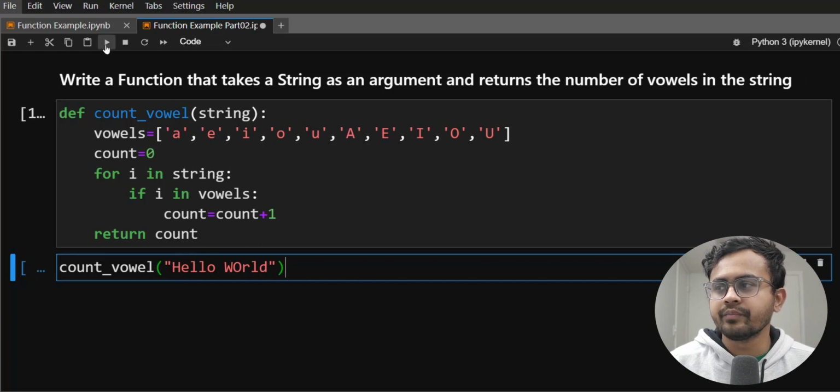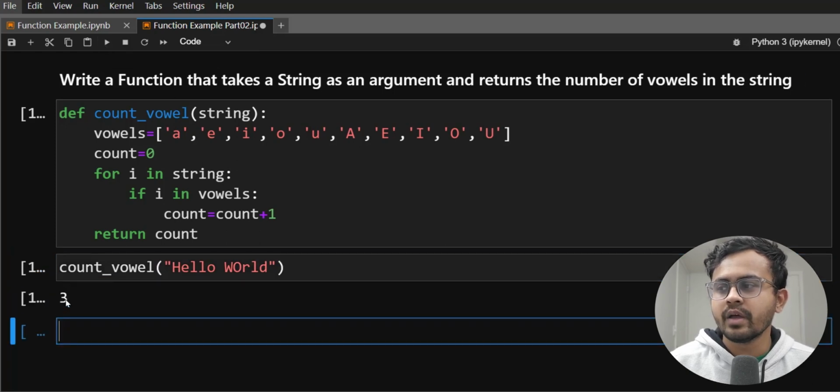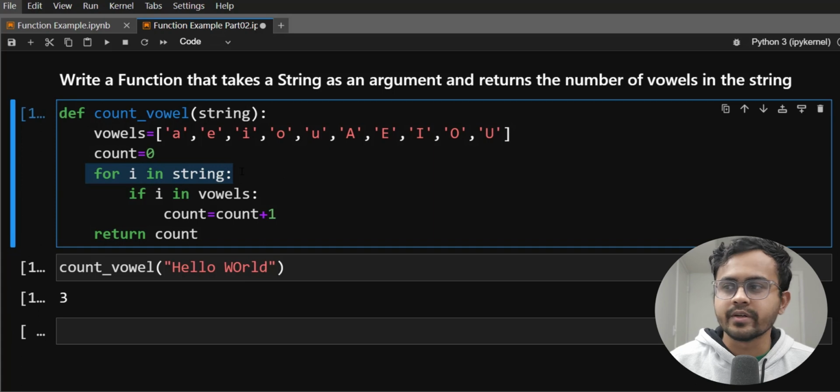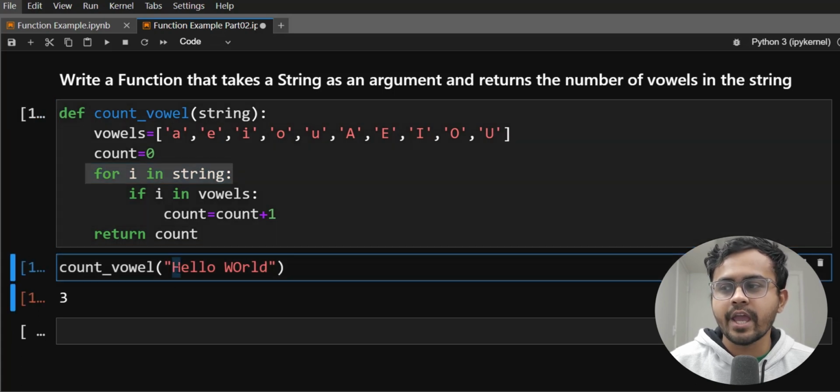Now let me hit the run button here. You can see I got 3 as my output. So guys, depending on the loop, it will start counting from the first character like H, and if it's not a vowel, then it will move forward with the second iteration, then third, then 4, 5, 6, 7, 8, 9, 10, 11, or 12. So whatever number of characters we have, that many times our loop will be repeated.